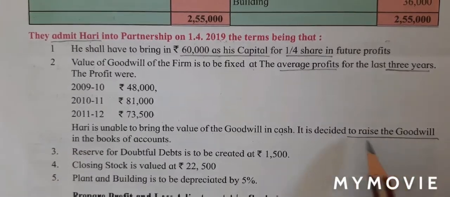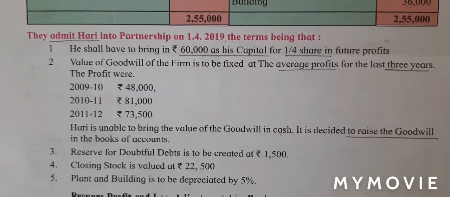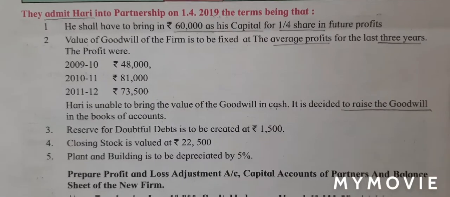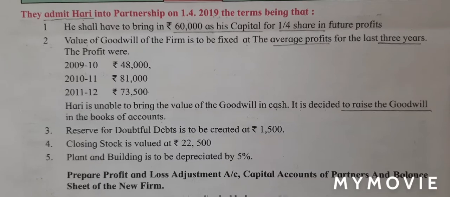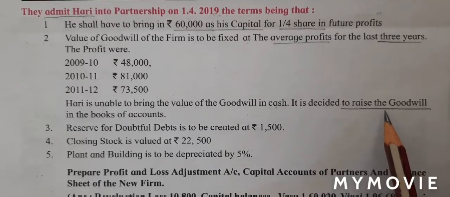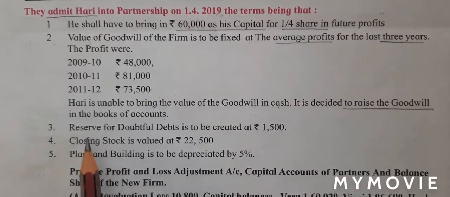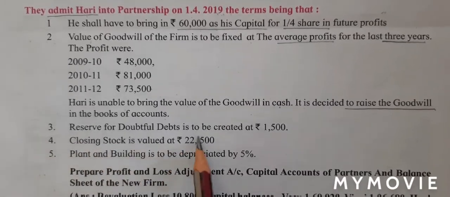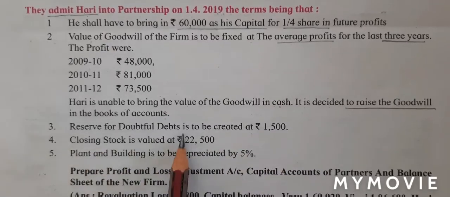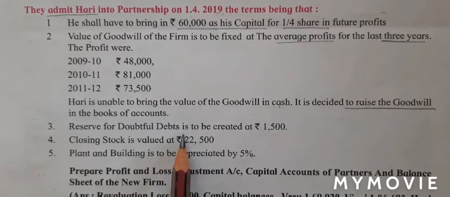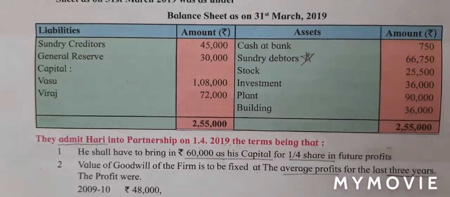So students, the moment you see this, you quickly have to recall when goodwill is raised, how many journal entries do we have? Yes, we have one journal entry when goodwill is raised. So that is what we will be doing when we do our journal entry. Next we move to adjustment number 3. Reserve for doubtful debts is to be created at rupees 1,500. So doubtful debts, which means we will mark a star on debtors. So for debtors, I'll mark a star.